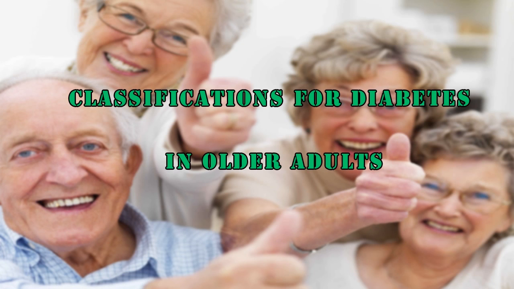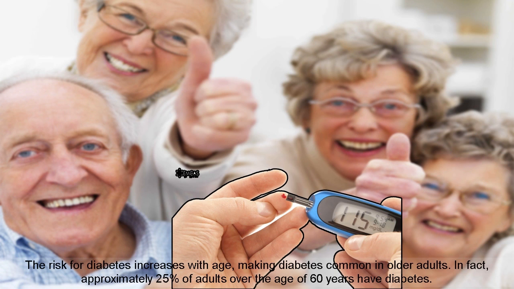Classifications for diabetes in older adults. The risk for diabetes increases with age, making diabetes common in older adults. In fact, approximately 25% of adults over the age of 60 years have diabetes.